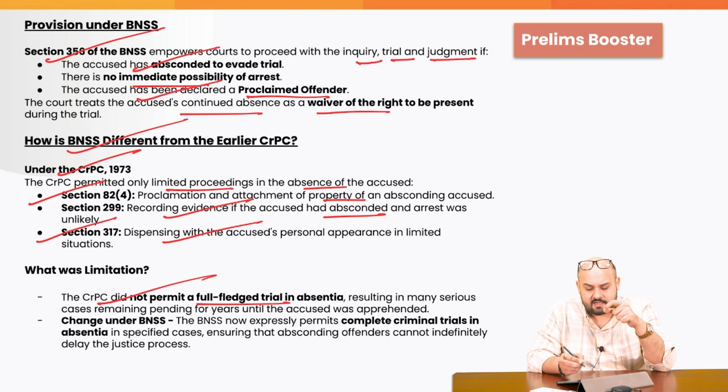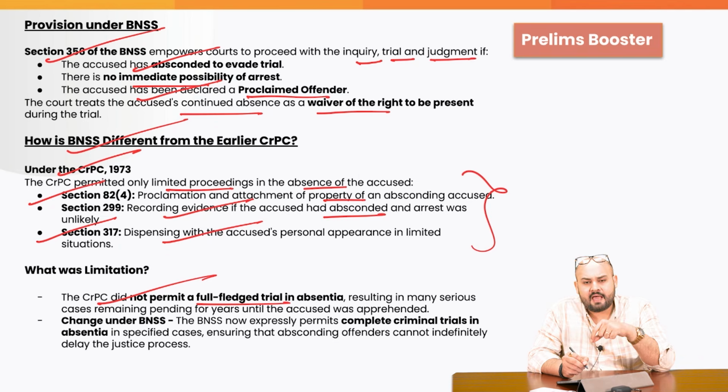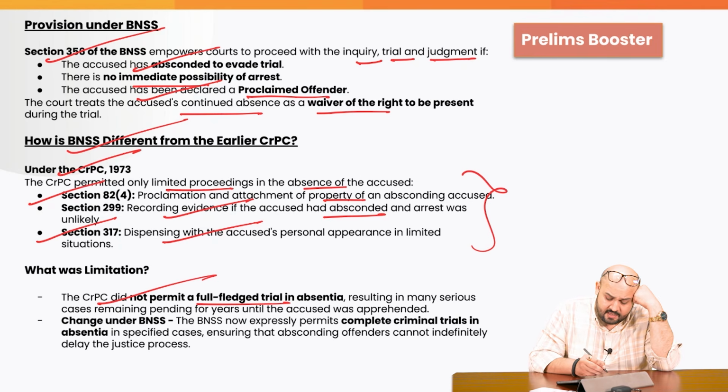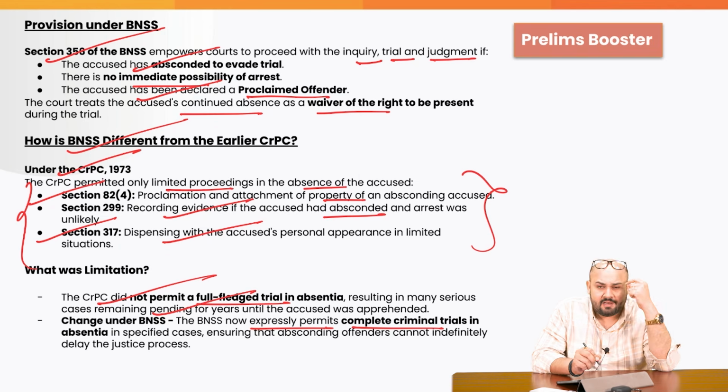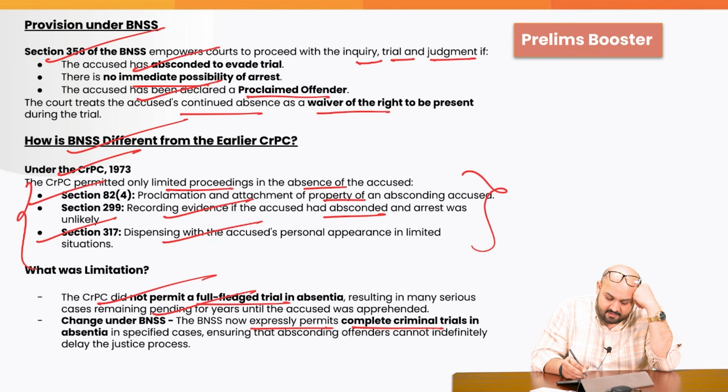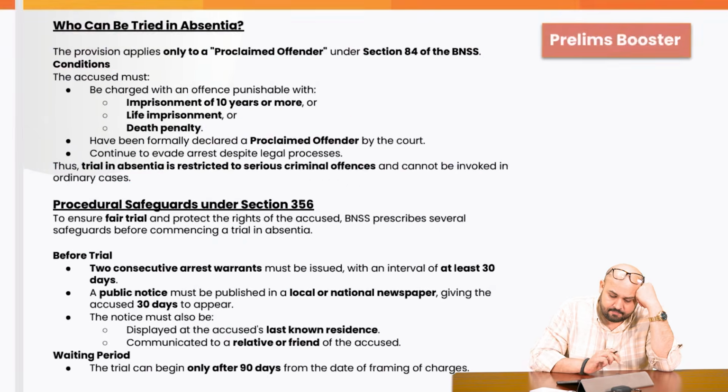So there were issues with that because whatever sections we had were fragmented in nature. They were not composite in nature, right? Resulting in many serious cases remaining pending for years. Changes in the BNSS: the BNSS now expressly permits complete criminal trials in absentia. Over here, only a few fragments were provided, only a few aspects. But now this is a composite, comprehensive provision. Complete criminal trial in absentia in specified cases, ensuring that absconding offenders cannot indefinitely delay the justice process.